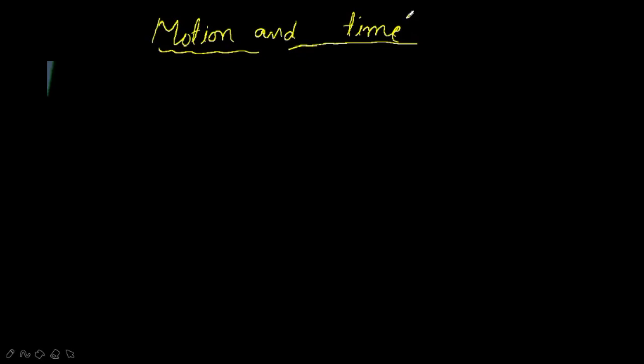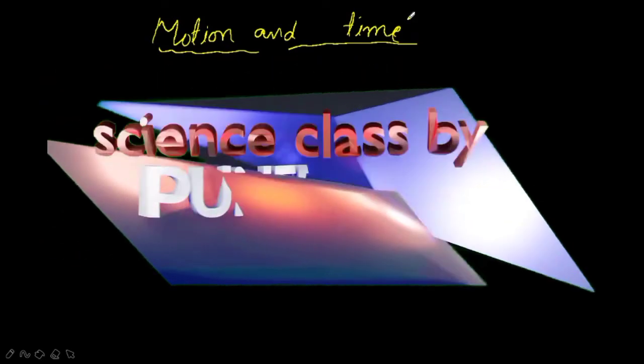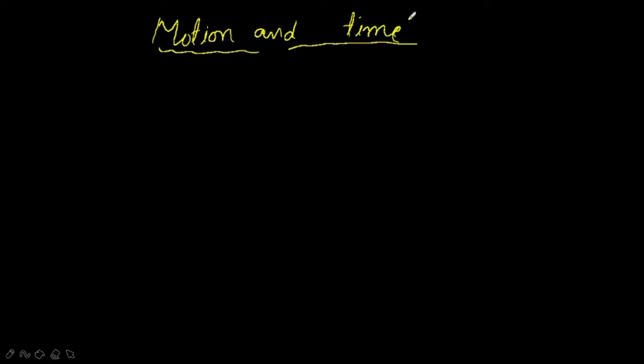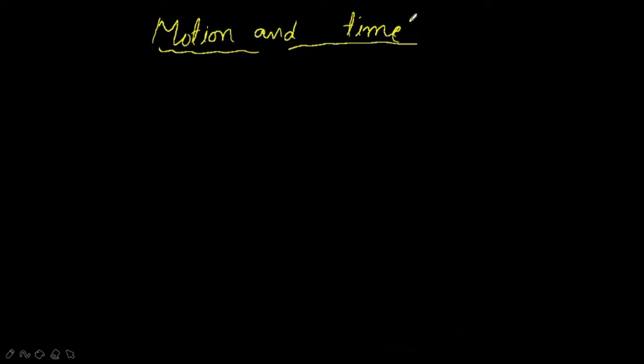Hello everyone. So in the last classes you have studied about motion. I think you can remember, which you have studied about motion in the 6th standard. So what do you mean by motion? We define motion as change in position of the object. Whenever we can observe changes in the position, that is, when the object moves from one place to another place, we will say it is motion.